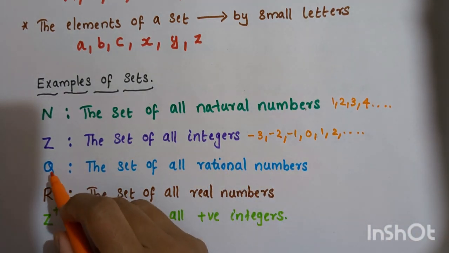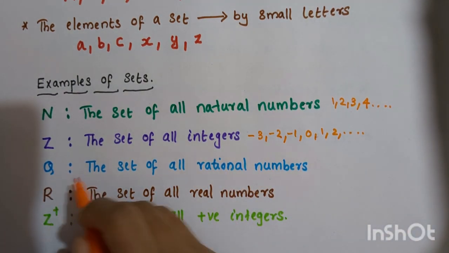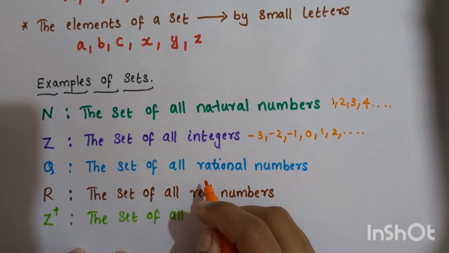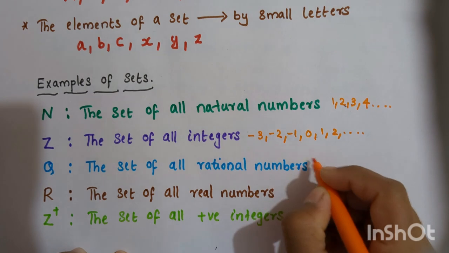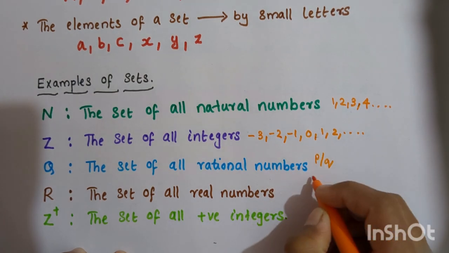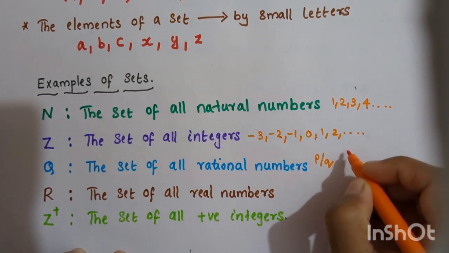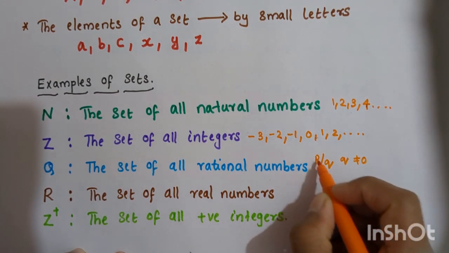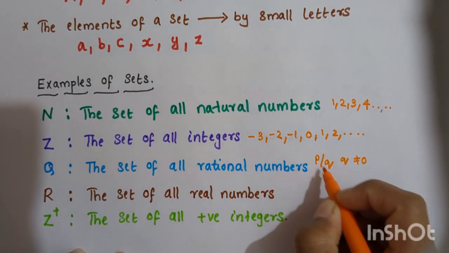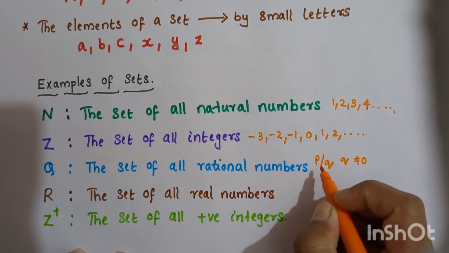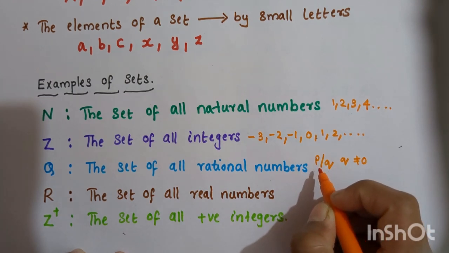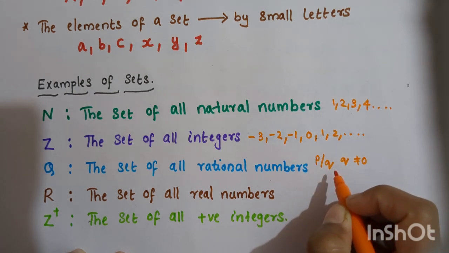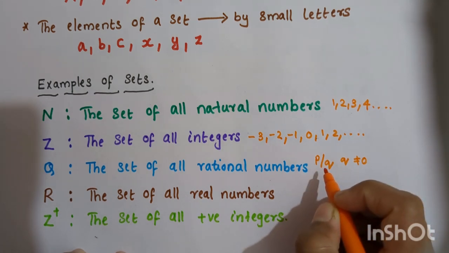Now capital letter Q is used to represent the set of all rational numbers. What is a rational number? A rational number is usually denoted in p by q form, a fraction, where q is not equal to 0. When you divide p by q, you will get a result in decimal form, which may be either a terminating decimal or a repeating decimal. That can be considered a rational number.